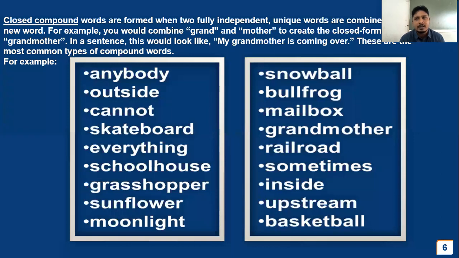Now, all these words are independent words, a combination of two words, which are formed by combination and they are being derived as a new word with a specific meaning. Any means anything. Body. These two are combined to form anybody. Out and side. Side is one direction and out is out of this. Like that, skate is one and board is one. They have combined and they have formed closed compounds.